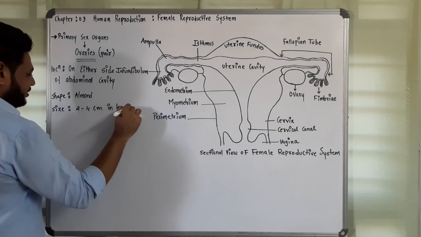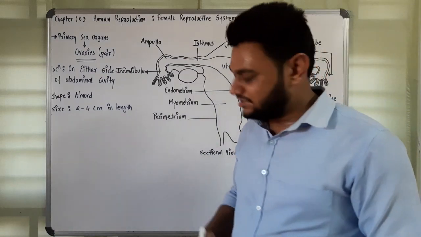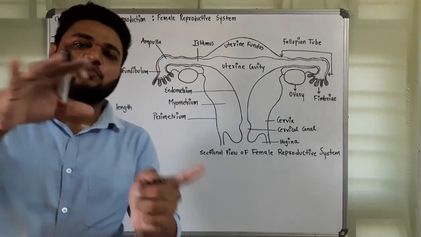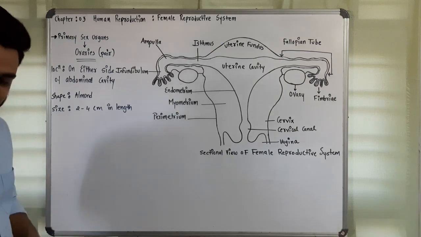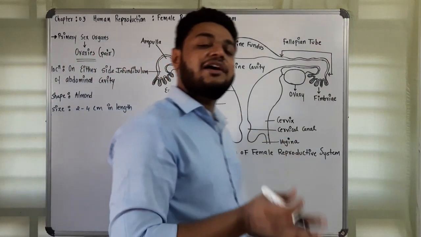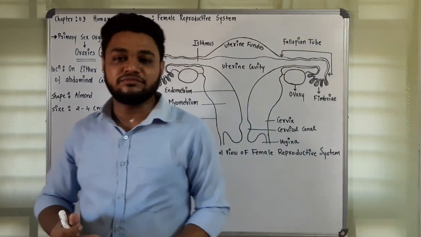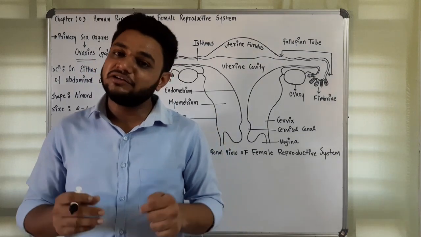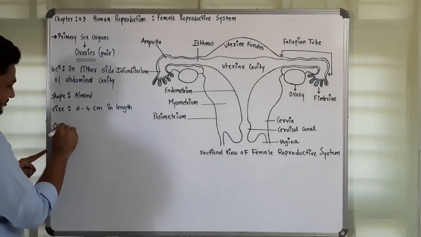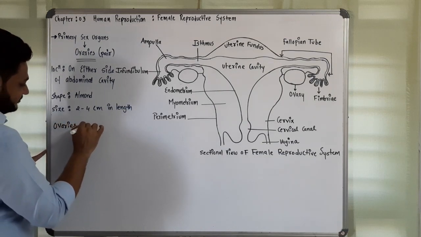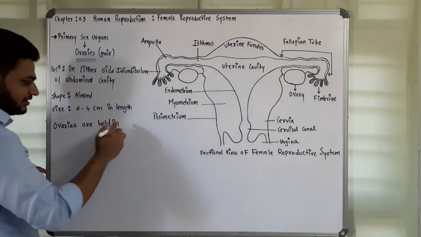So basically, I am just taking the morphology as well as location first. Now ovaries are perfectly held in their position by certain ligaments. Certain ligaments are connected to the uterus, and a peritoneum which is connected to the dorsal abdominal wall is called mesoovarium. So why is the position of the ovary maintained?